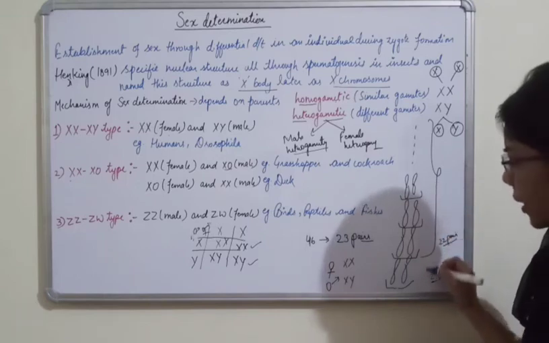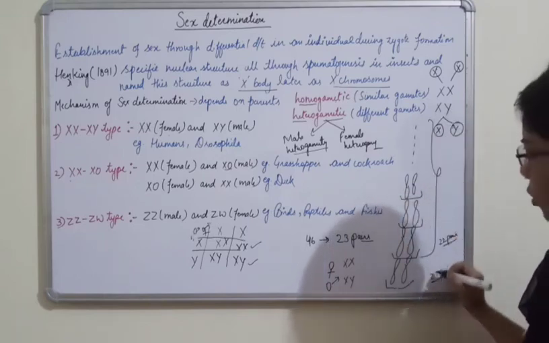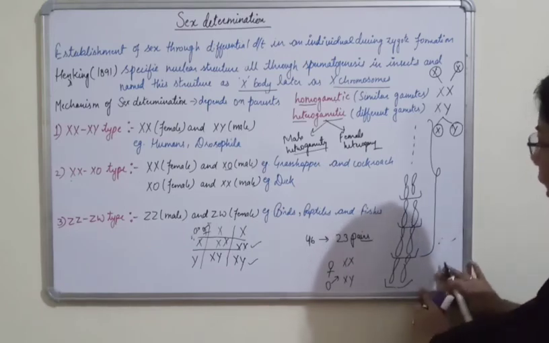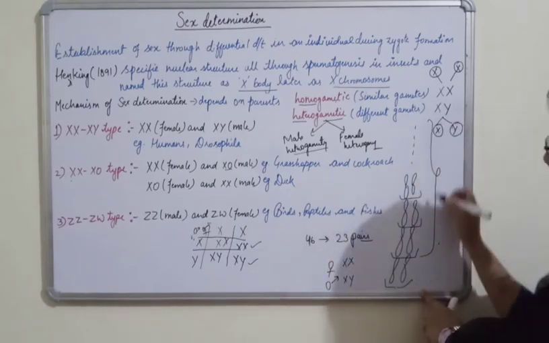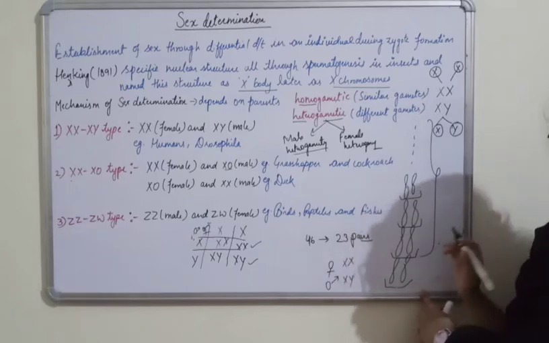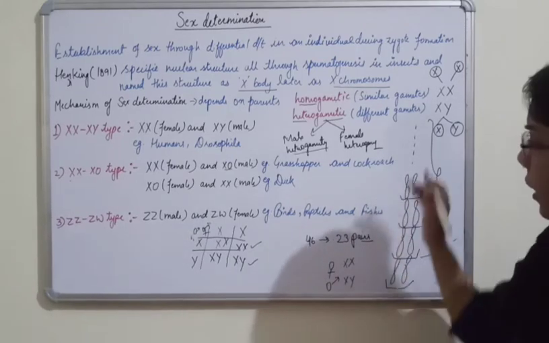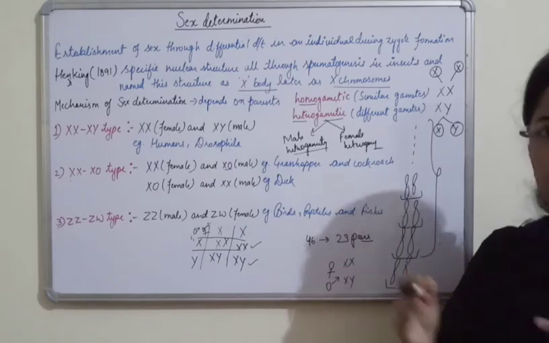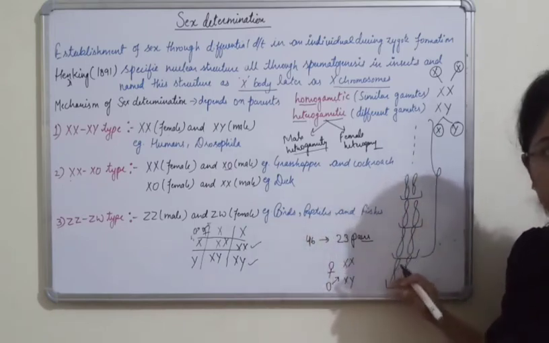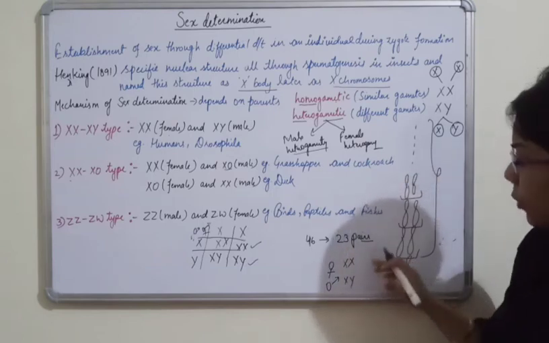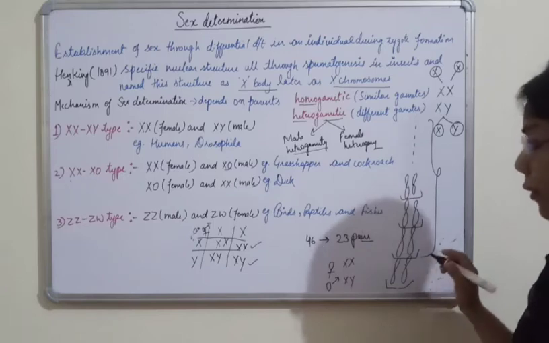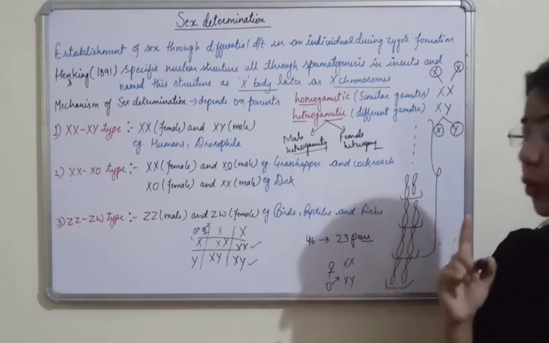So out of these 10 pairs, for example, मैंने यहाँ पे assume कितने किए थे? 23 pairs. If I am assuming that they are having 10 pairs, so the first 9 pairs are the same, which are known as autosomes. Autosomes are what? They are the same in male as well as female. The only difference is in the last pair of chromosomes, that is the 23rd in case of humans, while if I take the example of 10 pairs.